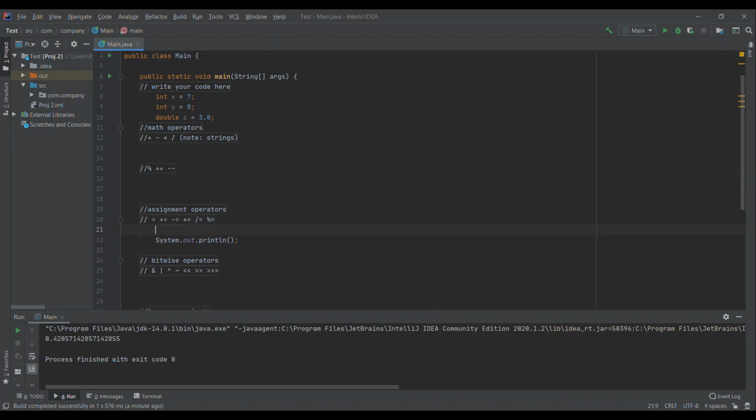Now, the equals combines with your arithmetic operators. So if I want to add 3 to my x, instead of saying x equals x plus 3, I can just do x plus equals 3, print x, and now we get 10.